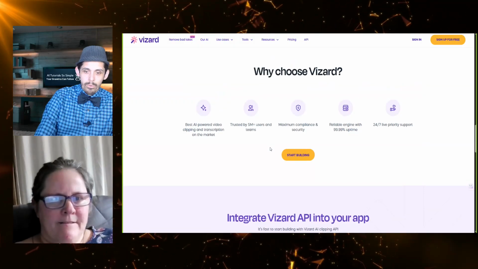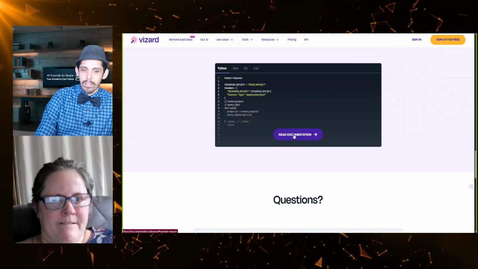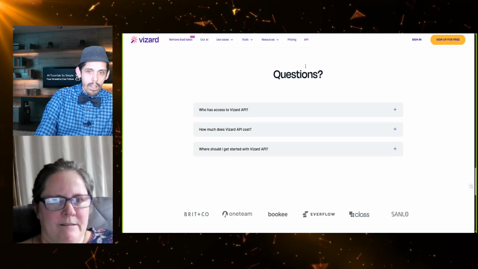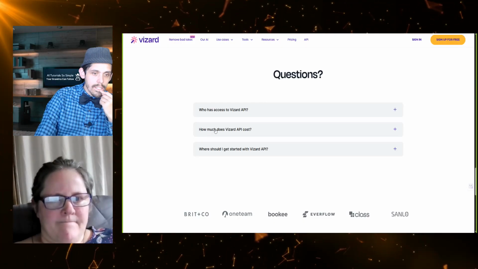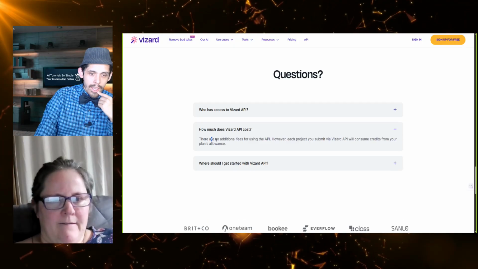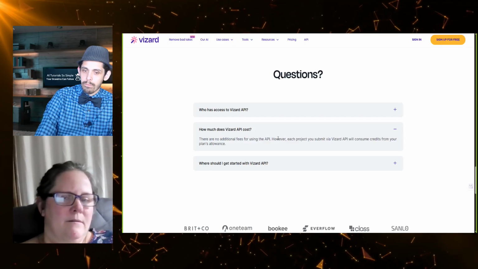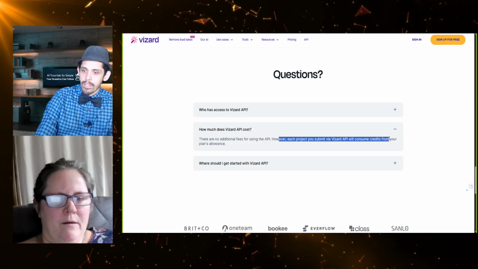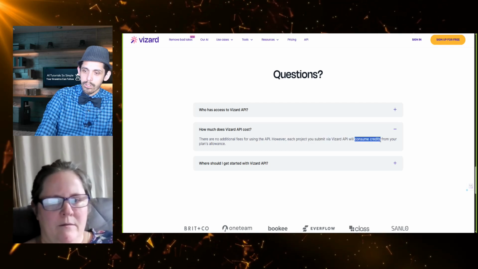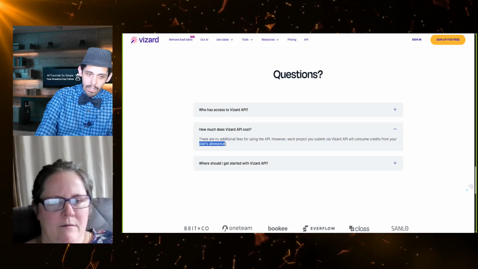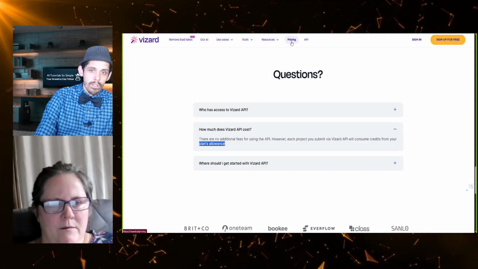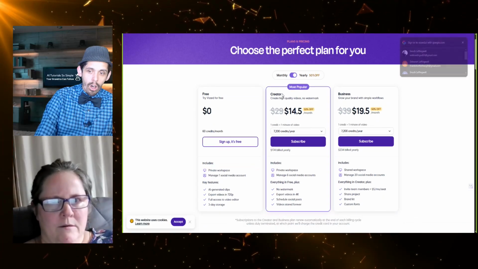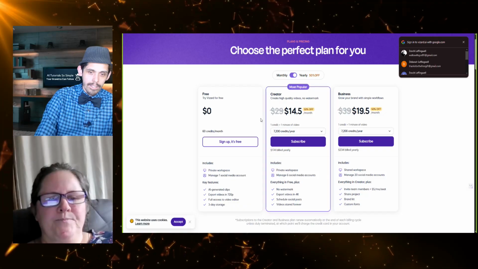But the way that theirs works, let's say read documentation, or here, there's often a Q&A section, and you can see how much does it cost. There's no additional fees for using the API. However, it's going to consume credits, and you get credits based on your plan's allowance. So this one, we have to subscribe to a monthly plan in order to access it.